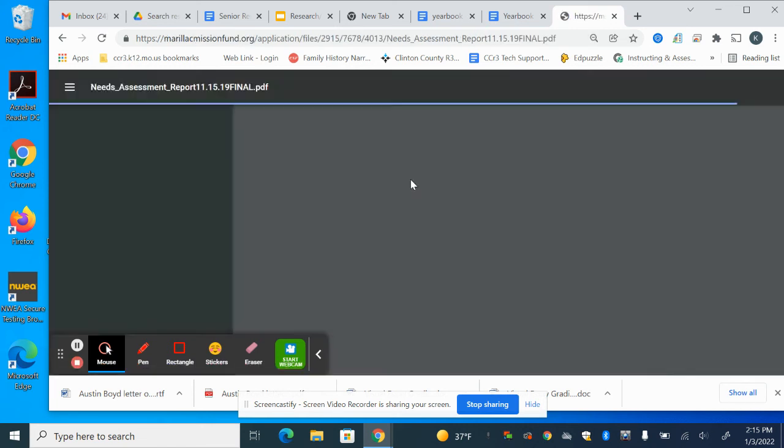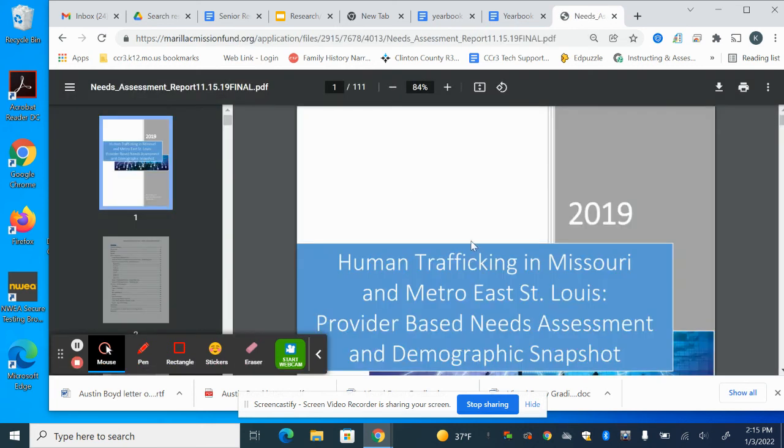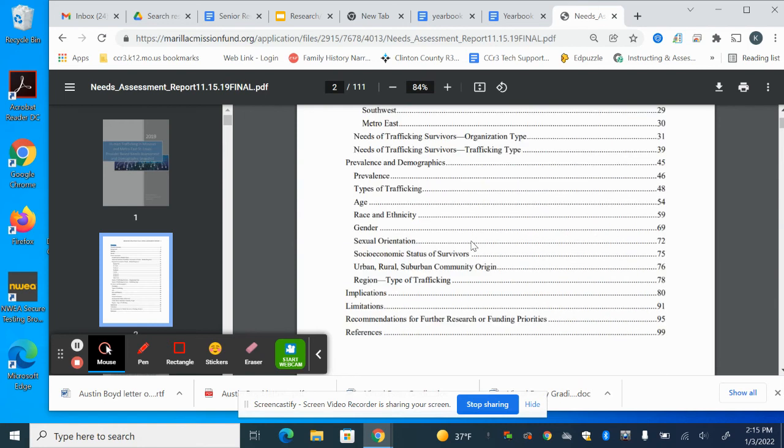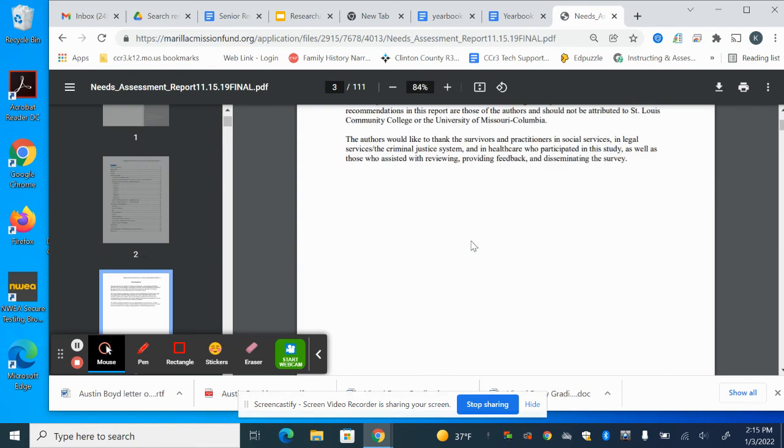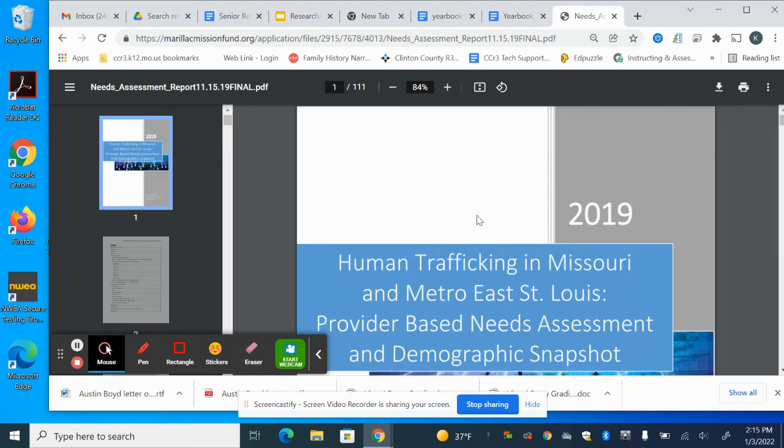I'm going to go ahead and open this source. Remember, if you are writing an annotated bibliography, anything that you look at should be included on that annotated bibliography. However, one of the things I want you to notice right off the bat is that this is 111 pages in length. Now, that should not scare you away from going ahead and looking at the text and seeing if this is something that you want to go ahead and read through.